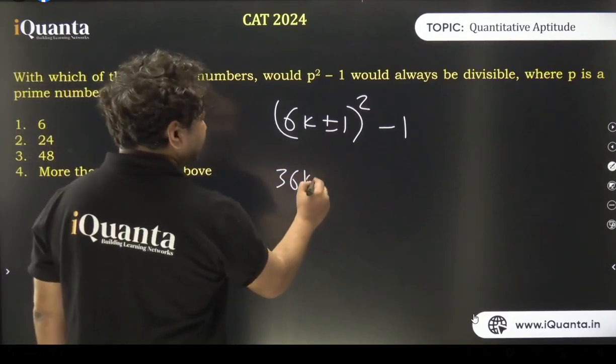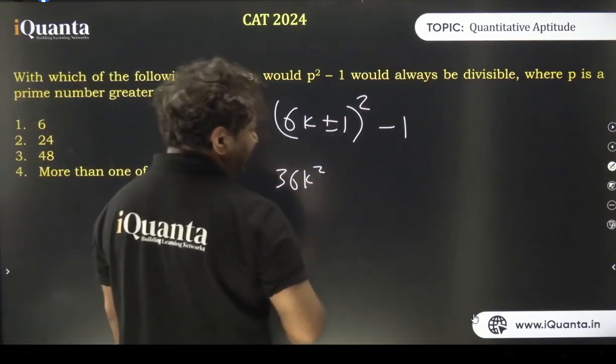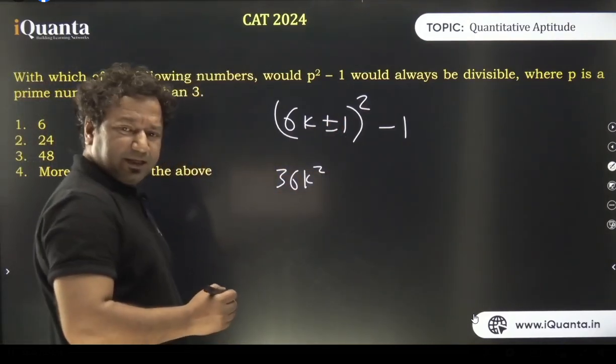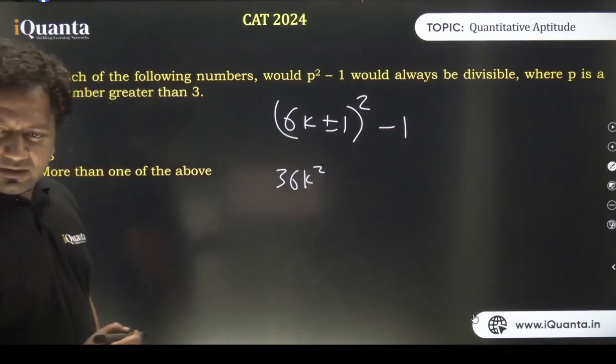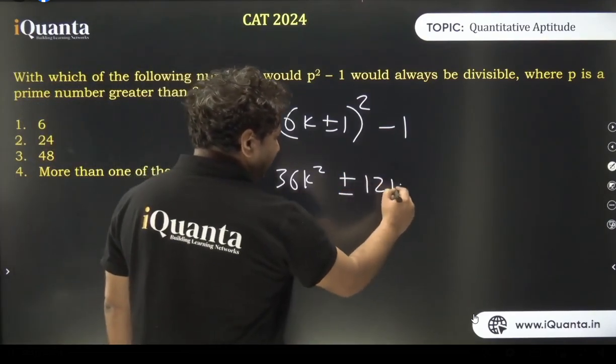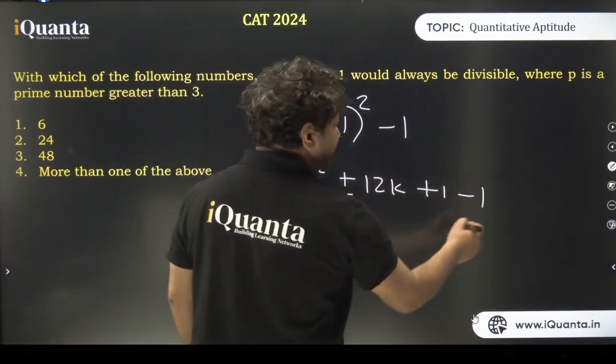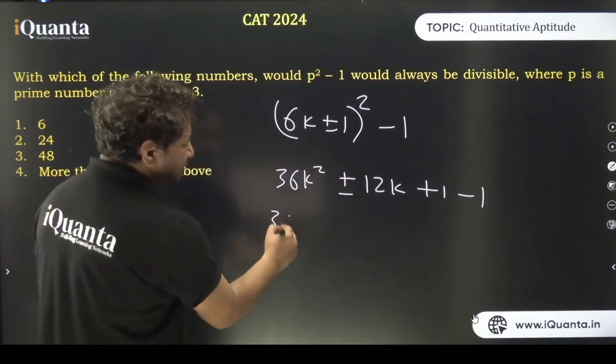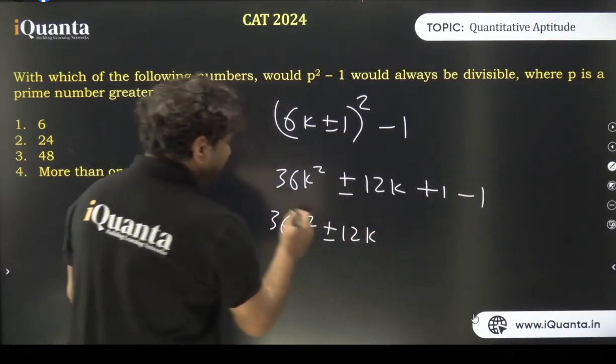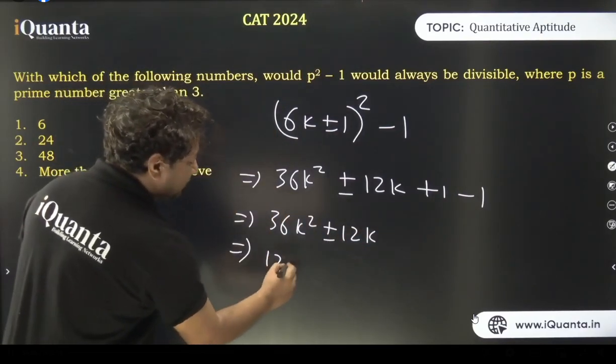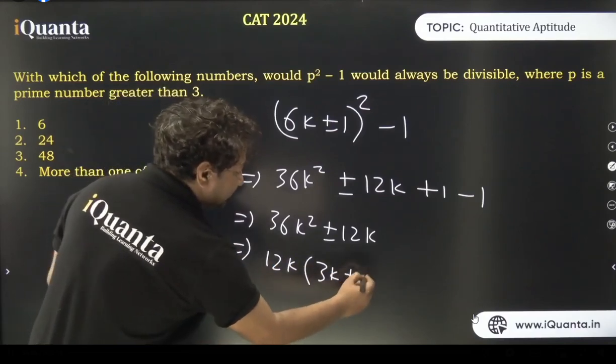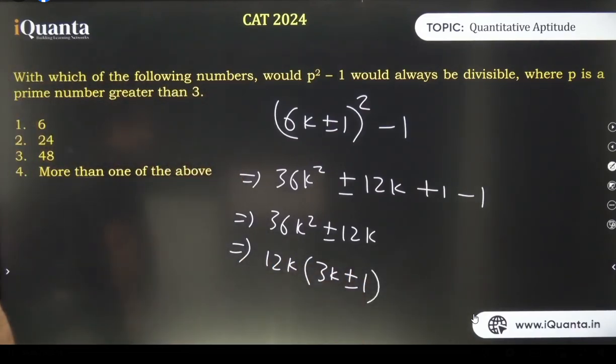थर्टी सिक्स के स्क्वायर, इफ आई एक्सपैंड दिस, प्लस माइनस 1 है तो उससे फर्क पड़ेगा नहीं हमें. ठीक है. So we'll get plus or minus 12k and we have plus 1. Bracket की बाहर we have minus 1. This gets cancelled. So all we have is 36k square plus minus 12k. Now what I can do, I can take 12k common and I have 3k plus minus 1. All right? Understood? Equation solve किया, ये आ गया. All right?